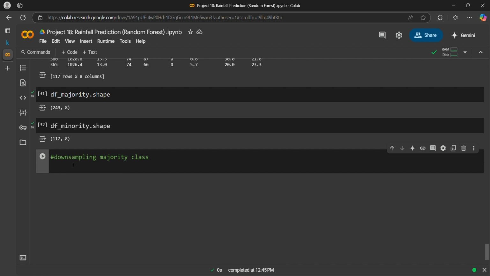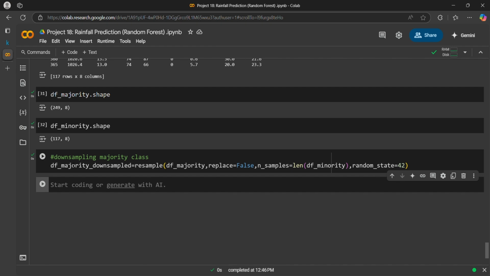Okay, so we will do df majority downsampled. It's good. So our data set was df majority replaces false and samples is equals to length of the minority, that is 170, and random state is 42. You can write any value you want. It is just to fix the randomness of the records so it matches with the other teammates when you are working. That doesn't define anything in our project.